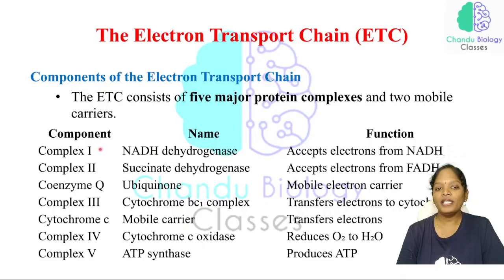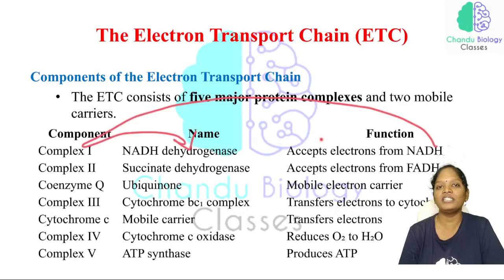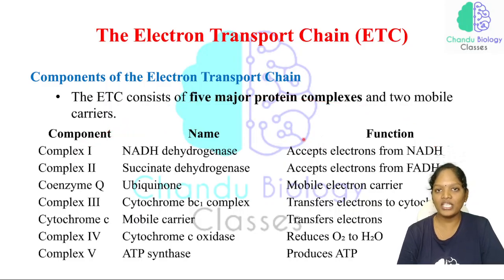And complex 1, the NADH dehydrogenase complex. Dehydrogenase means it accepts electrons from NADH. Here, NADH is the donor, releasing the electrons, and the electrons released from NADH are accepted by complex 1, which is the NADH dehydrogenase complex.